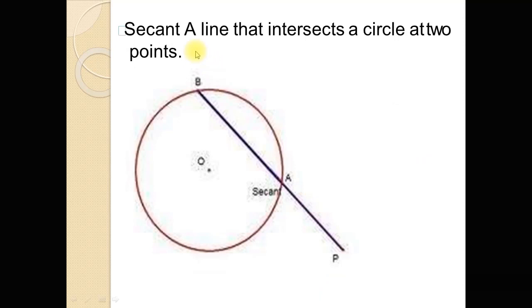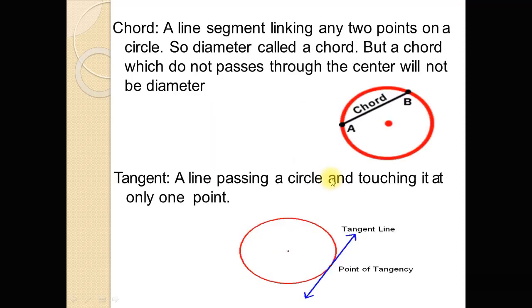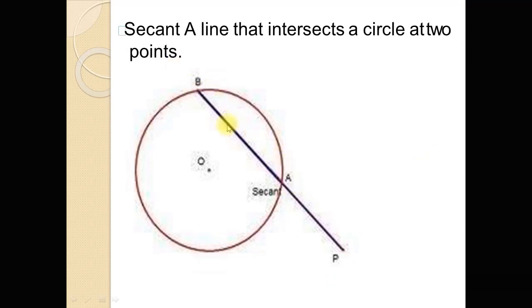Now secant line, a line that intersects a circle at two points. A line which touches the circle at two points. This is a secant line because this line touches the circle at point A and also at point B. But if the line touches the circle at only one point, then the line is a tangent, and if a line touches the circle at two points, then the line is called a secant line. In the previous slide you see this line touches the circle at one point, so this is a tangent line, and this line touches the circle at two points, so this is a secant line.